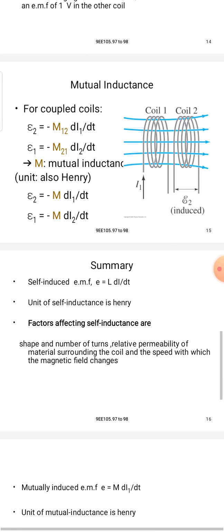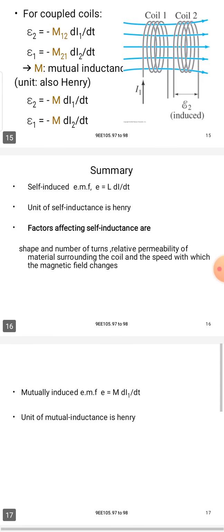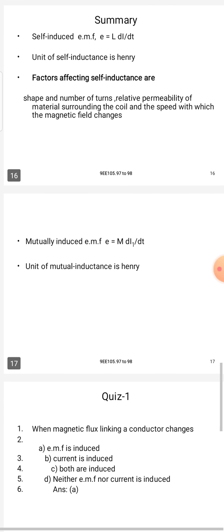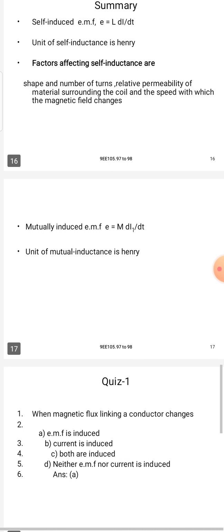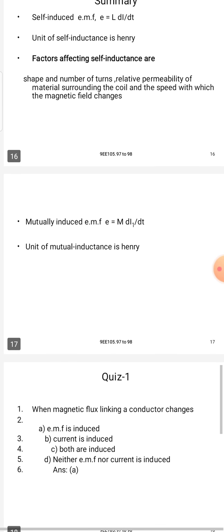The EMF induced in the secondary coil is E2 equal to minus M12 di1 by dt, and the induced EMF in the first coil is minus M21 di2 by dt. M is the mutual inductance; its unit is Henry. And the self-induced EMF is L di by dt; the unit of self-inductance is Henry. That topic is completed.